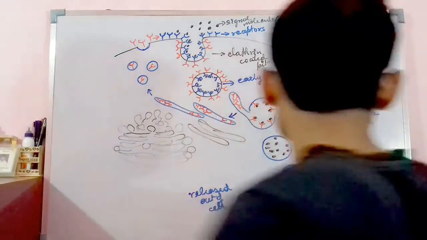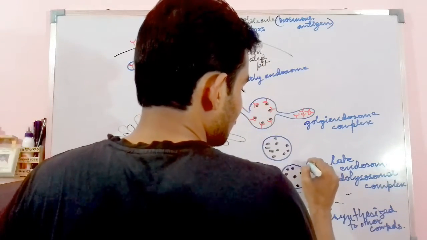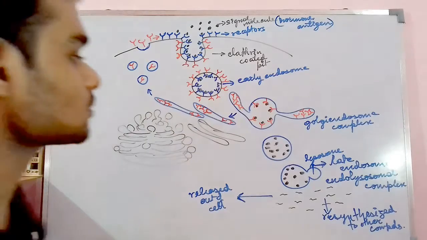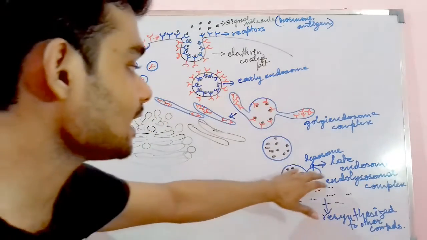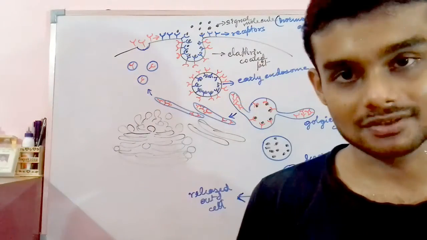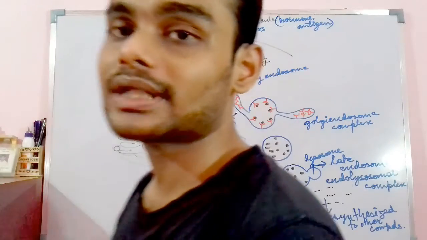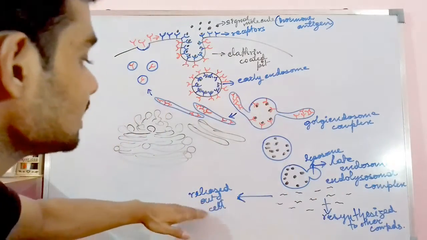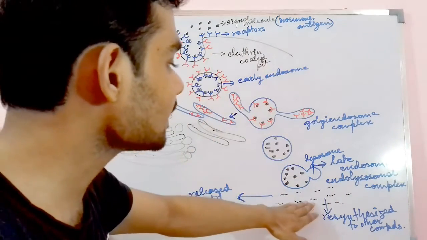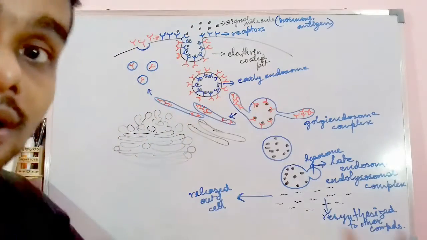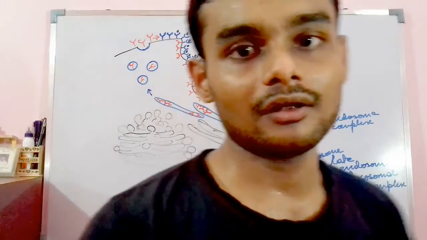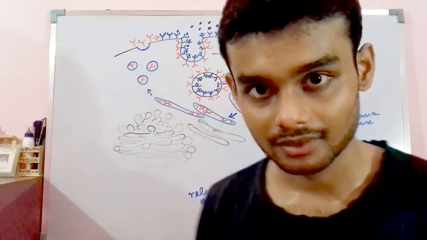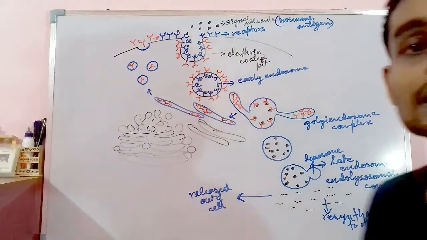The endosome along with the lysosome, this part is the lysosome up here, forms the endolysosome complex, in which the lysosome secretes certain digestive enzymes like acid hydrolase, metaprotease, amidase, which digest the hormone or the antigen to a simpler form that is either released or excreted out of the cell, or resynthesized into other larger compounds, which are very important for other signal transduction pathways or secondary or tertiary response pathways necessary for physiological regulation.